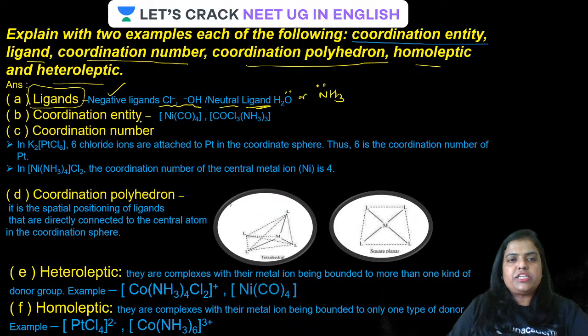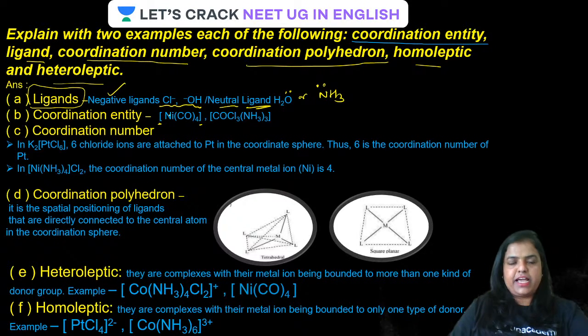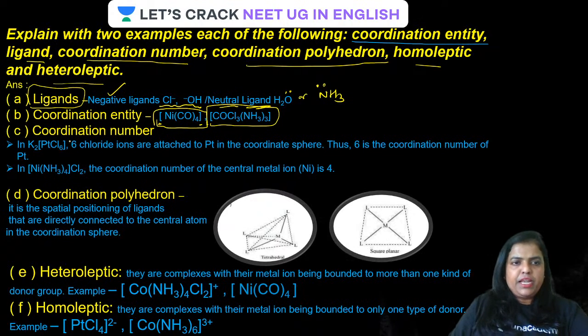Now what is a coordination entity? The square bracket, with the metal ion and the ligands present inside it, together is called the coordination entity. Is that clear? Coordination sphere or coordination entity. You can see in this case everything is present inside the coordination sphere.